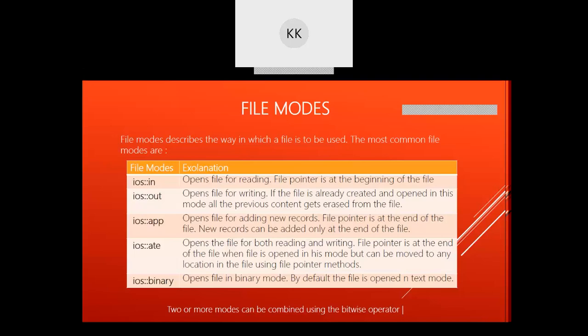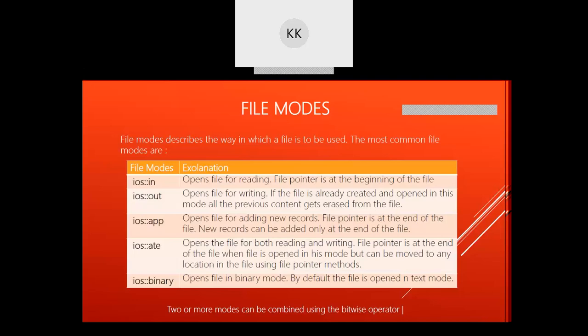Similarly, the next type of opening mode is ios::app. This app mode is called append mode. When you use this mode, it will open a file in append mode, and the cursor will move to the end of the file. The previous content will remain as it is, and your cursor will go to the end of the file, and you can append new content into the file.